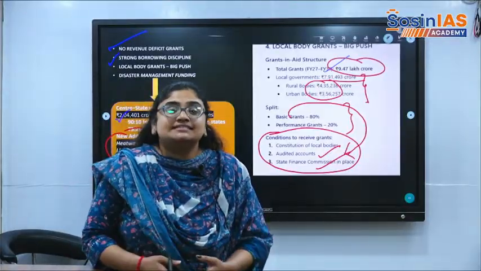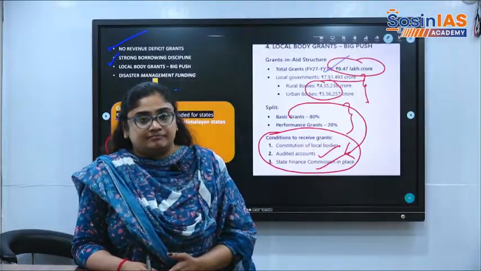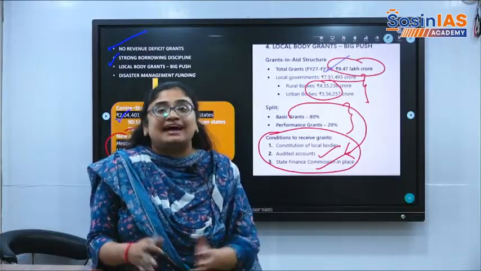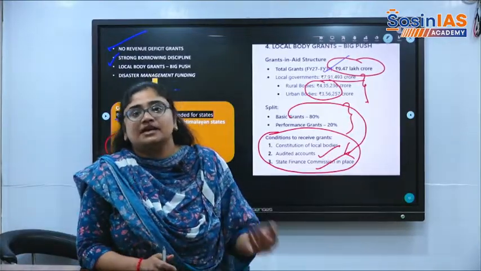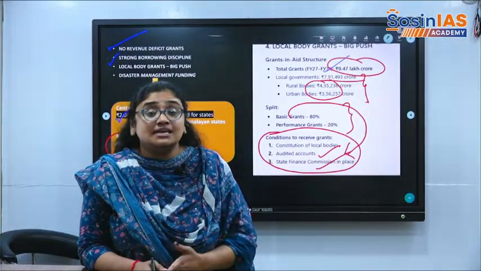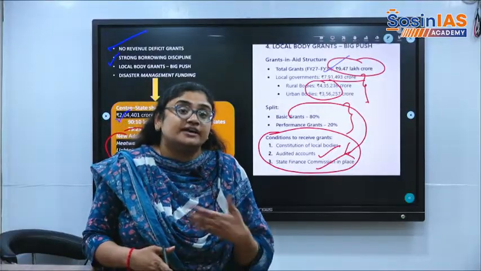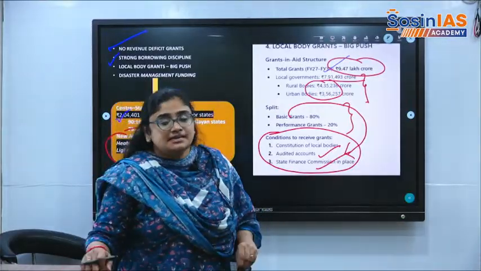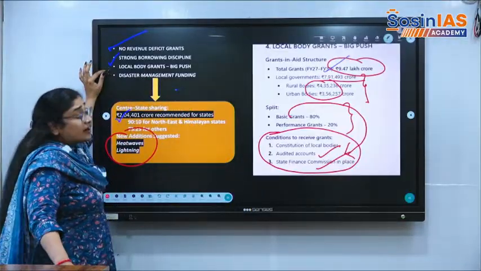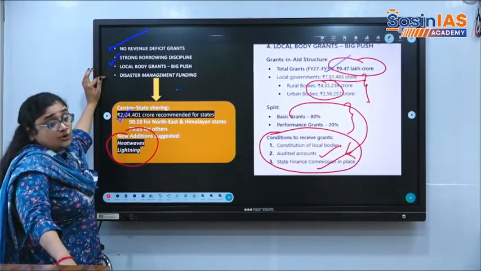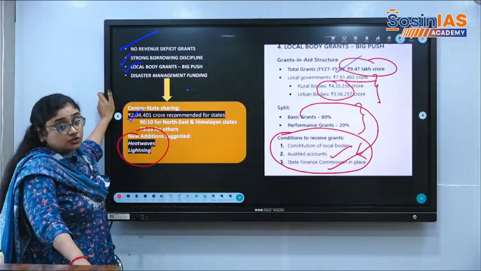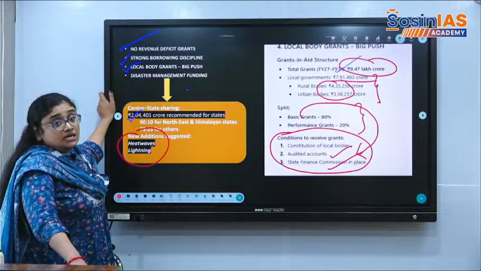It is also the states that need to follow fiscal discipline, because they are the ones running the errands on the ground, where they are managing the people, the GDP, per capita income, etc. So it is always the states' performance that is also seen. The Finance Commission is very critical about states' fiscal discipline, and that is the main focus even in the economic survey. So local body grants were given a big push, because we are already talking about inclusive growth, and the growth should be coming from the grassroots.